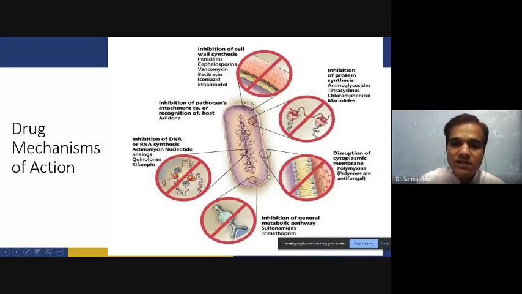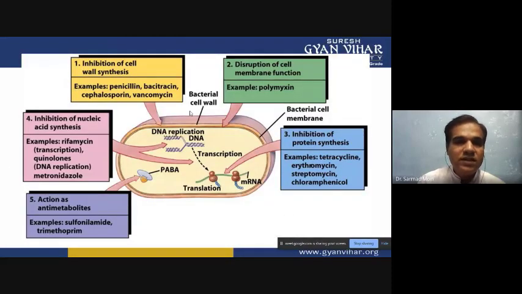You know, the bacterial cell has different types of metabolic and biochemical activity, and these chemicals suppress those activities. So by suppressing or stopping a particular activity, they are killing the microorganism. So they have inhibition of the cell wall.